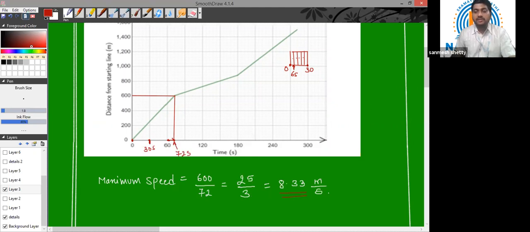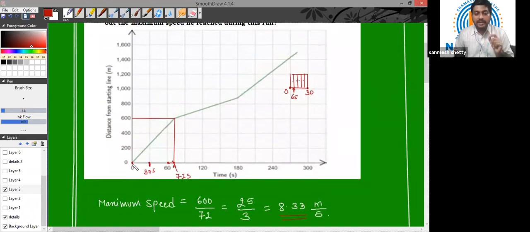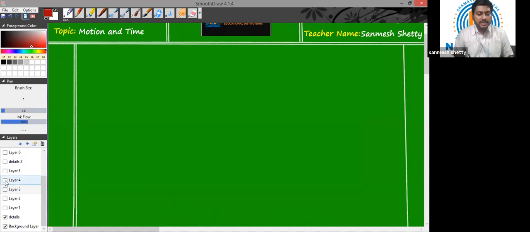Very simple, children. First of all, you need to figure out what scale they have used. In this scale, as I'm repeating, they have used 2 divisions for 60 seconds. 2 divisions means 60 seconds, so 1 division is 30 seconds. Again, that one division is divided into 5 subdivisions. That means one subdivision is 30 by 5, which is nothing but 6 seconds. So like that, you can figure out where your graph is ending, at what time, by figuring out the scale of the graph which is given. I hope the point is clear, children. Let us proceed further to our next question.